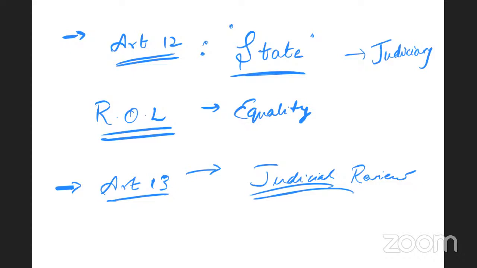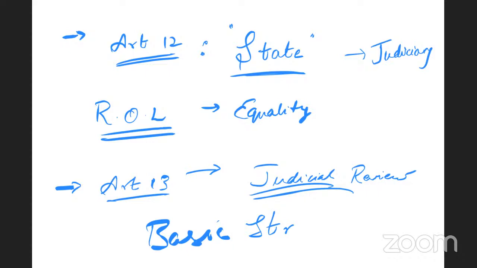In the Kesavananda Bharati case, Supreme Court declared that judicial review is part of the basic structure of the constitution, by which it means that judicial review is within the framework of India's constitution, and judicial review has been borrowed from America's constitution, which is explicitly mentioned in the American constitution. All the courts in India today exercise judicial review under the declaration of Supreme Court, under the doctrine of basic structure of the constitution, in the Kesavananda Bharati case of 1973.